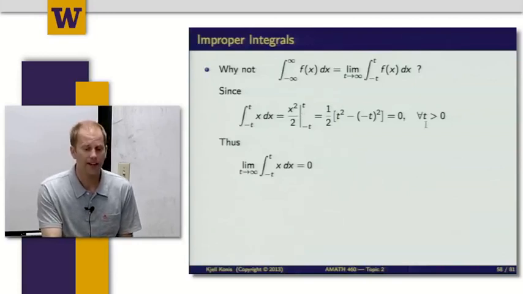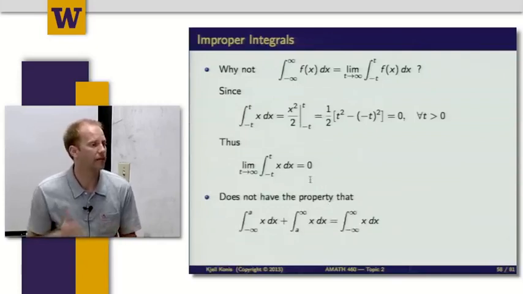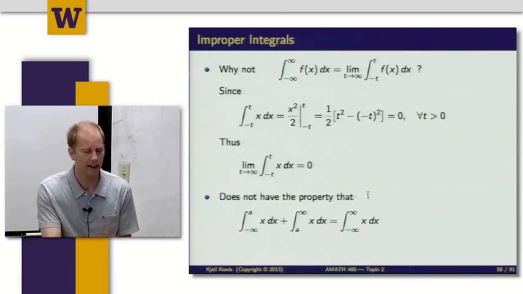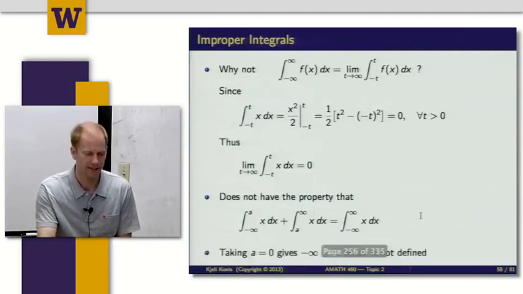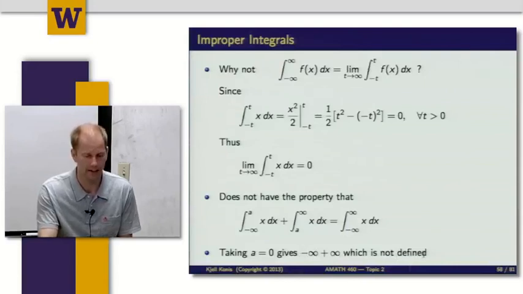So if I defined it this way, I would have the limit from minus t to t being 0. But then I'm not going to have the property I wanted, to be able to do addition and subtraction with my indefinite integrals. If I want to add two together, I need to be able to break it up somewhere in the middle. And that's going to give me, if I take a being 0, for instance, minus infinity plus infinity. And that's not defined.